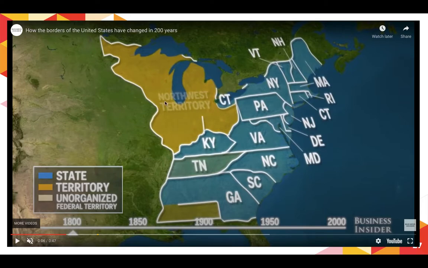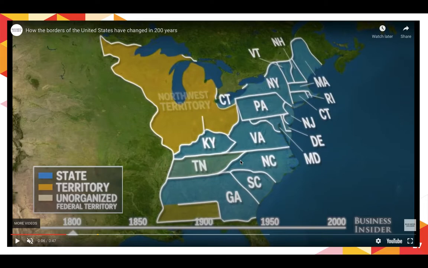We're in the Northwest Territory, and if you're wondering, like, why is this Northwest? Don't we call the Pacific Northwest states like Washington, Oregon, places like that? We do today, but back then, Northwest is in relation to all of these states that you see in blue here. Think about the original 13 colonies along the East Coast. Well, to them, Northwest would have pointed to where we are today, or what we call the Midwest today. So it's all relative, but this is in 1800. Indiana doesn't exist as a state yet.